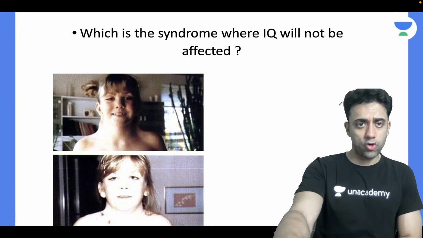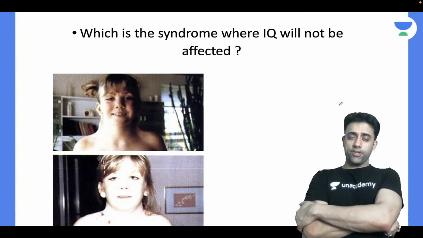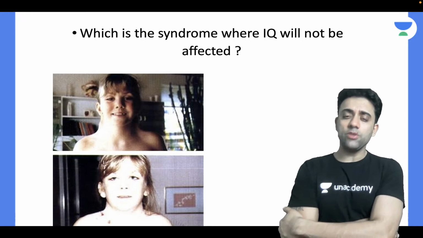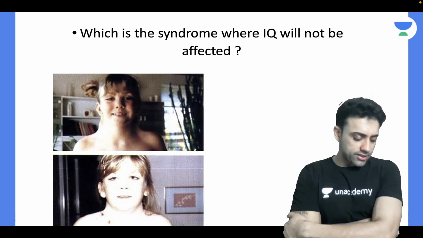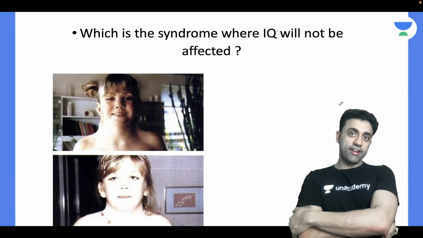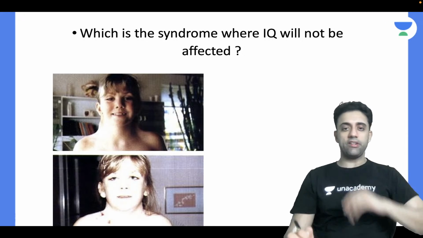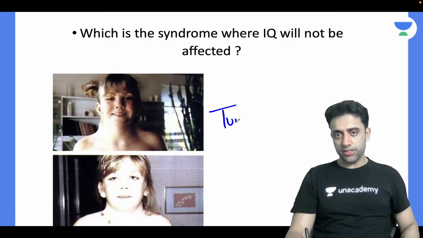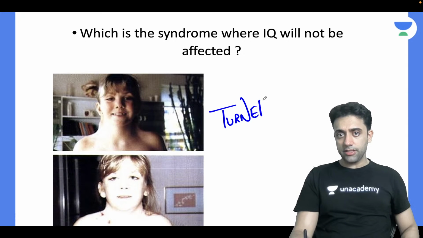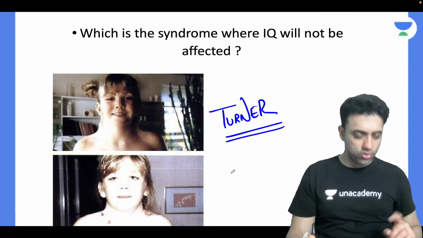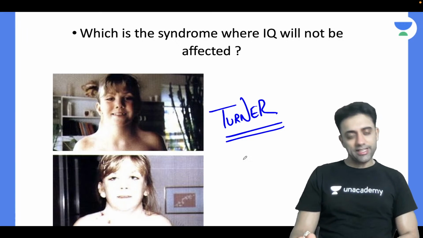This is micrognathia, over. Now, which is the syndrome where IQ is not affected? I think every one of us knows that. We will answer it as Turner syndrome. Yes or no? In Turner syndrome, IQ will not be affected. Perfect. How will Turner come in the exam?